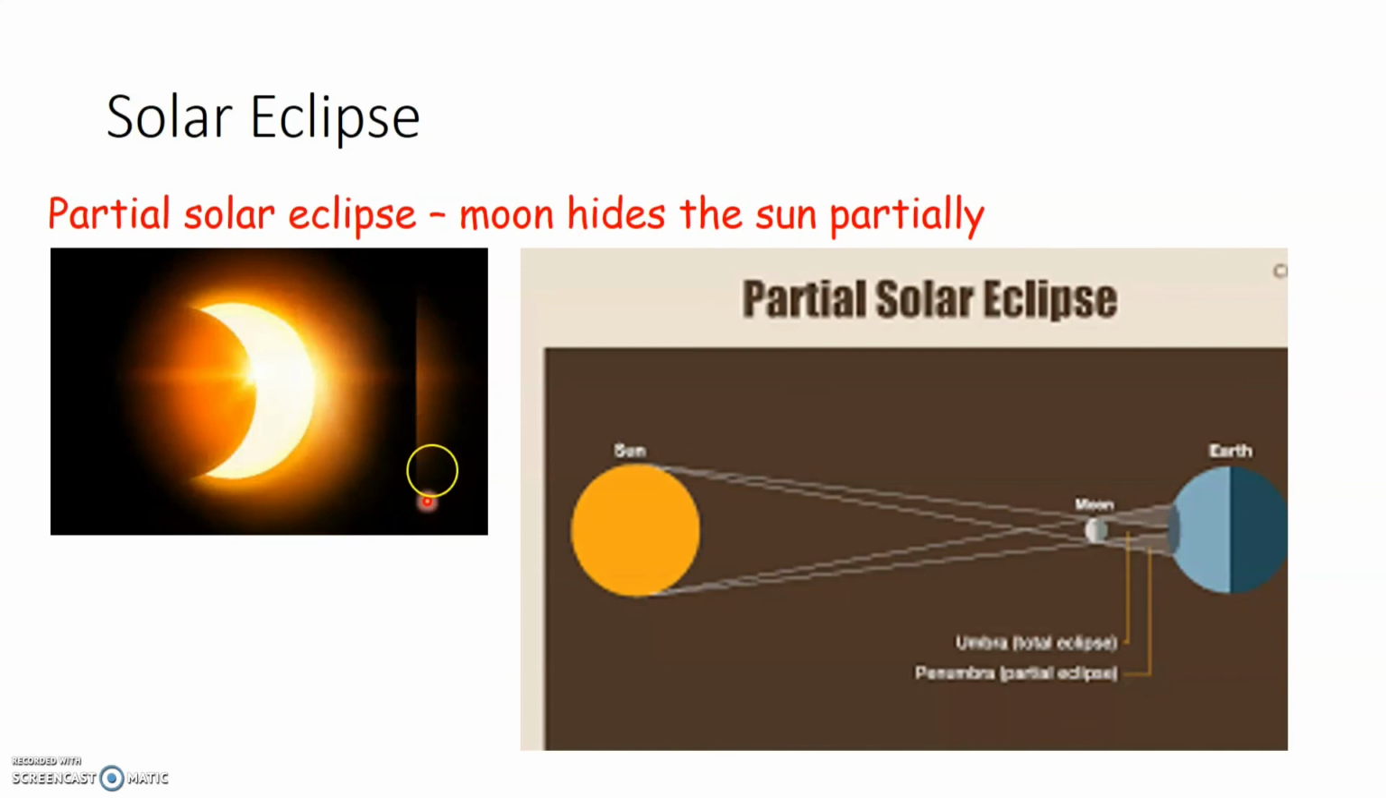So this is the case of a partial solar eclipse wherein the Moon hides the Sun only partially, as you can see here. This will result in the formation of a partial solar eclipse. Remember that you should never look at the Sun directly during a solar eclipse because there are chances that your eyes may get damaged. So now we have learned about lunar eclipse and solar eclipse.